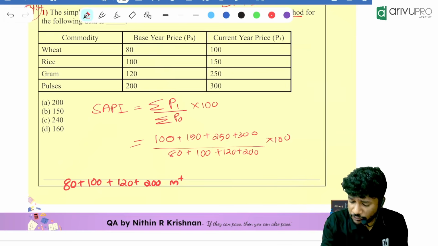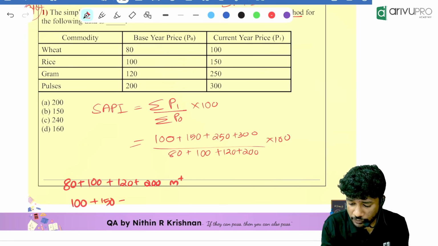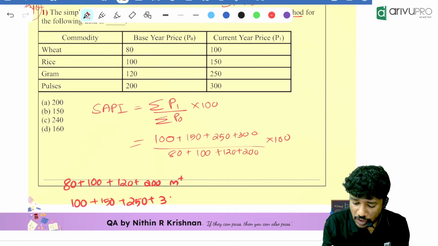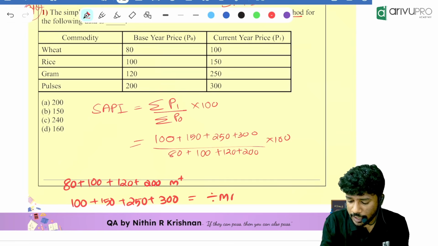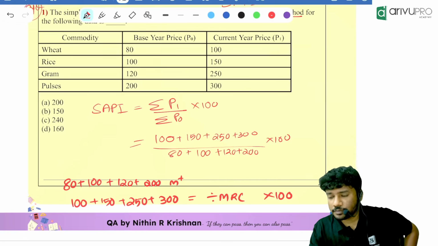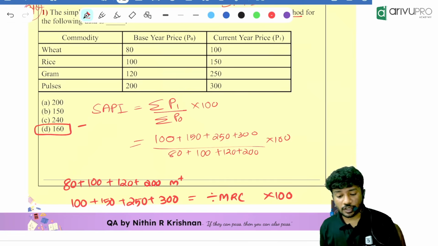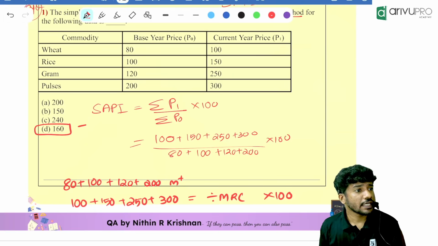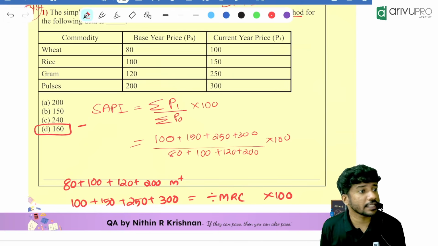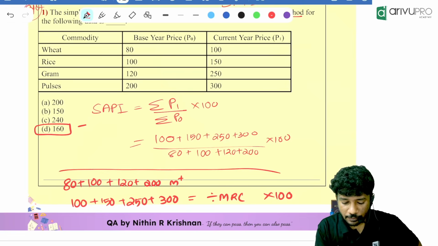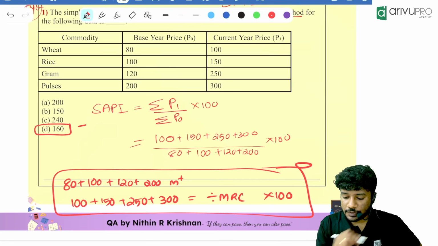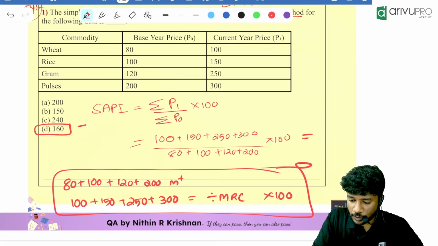Everyone understood that? Then find the numerator: 100 plus 150 plus 250 plus 300. Then click equal to, then divide with MRC, then multiply with 100. How much is the answer? 160. Everyone got 160. Shruti, are you getting 160? Everyone else is getting 160. Yes, Nikita got it. Bhavadharani got it. Yes, Shruti, take your time, completely fine. Which is equal to 160.